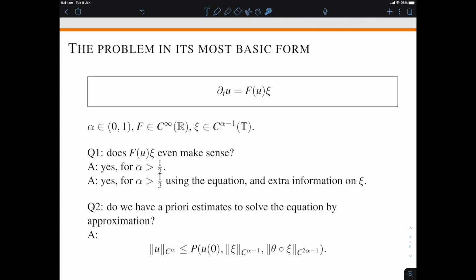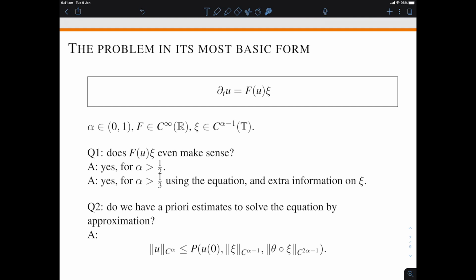So these are the a priori estimates that we will get. We will be able to control the C alpha norm of the solution in terms of a smooth function of the initial data, which in that case is just an element of R, the C alpha minus 1 norm of the driver, that's to be expected, but also the C2 alpha minus 1 norm of some objects related to the driver, some sort of enhanced version of it, which is maybe a little bit less expected unless you have some knowledge of, say, rough path theory, in which case you would exactly expect that.